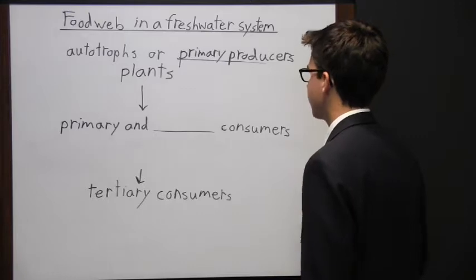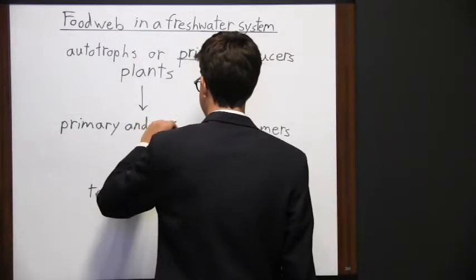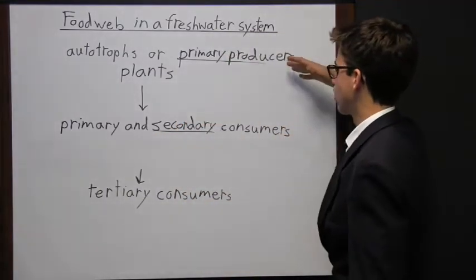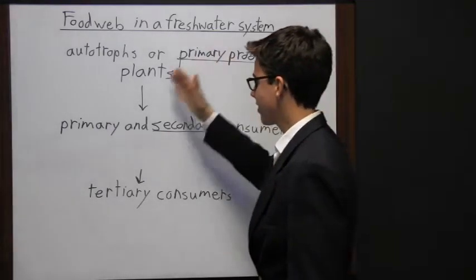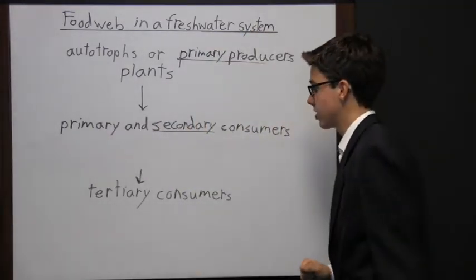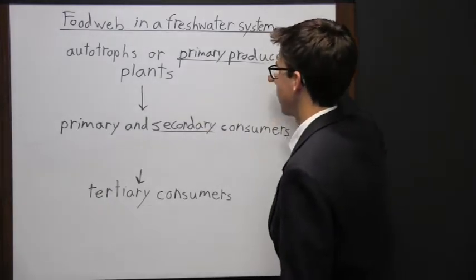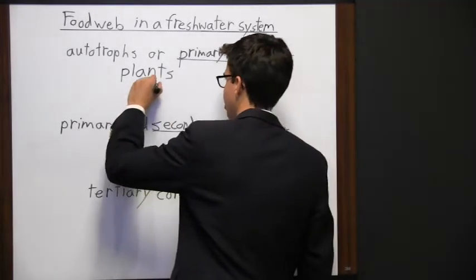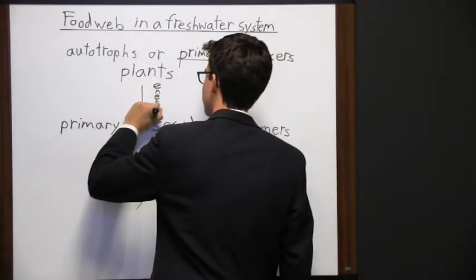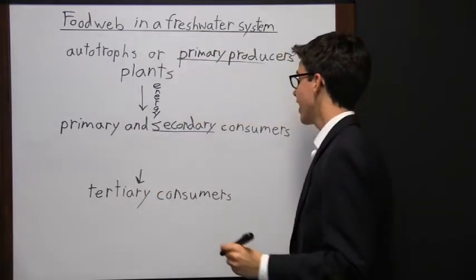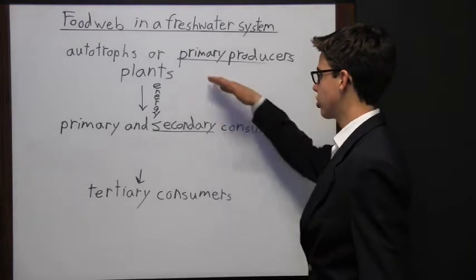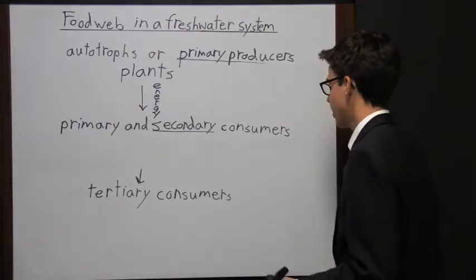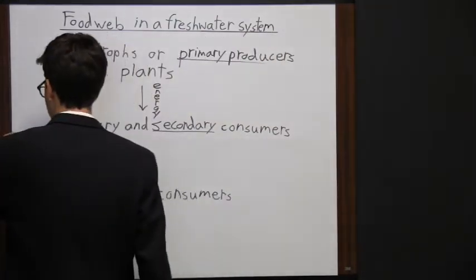And then from there, the primary producers are consumed by primary and secondary consumers. So these types of organisms consume the producers, and the producers produce their own energy. So we have this arrow right here, which demonstrates a couple things. First, it just demonstrates that these organisms are consuming these organisms, but it also shows the flow of energy. So these primary producers have energy, and when they're consumed by the primary and secondary consumers, the energy is transferred to these organisms. So some examples of primary and secondary consumers are small macroinvertebrates.